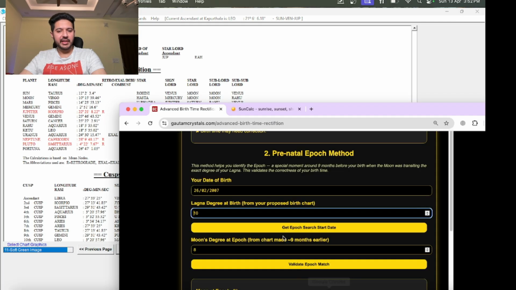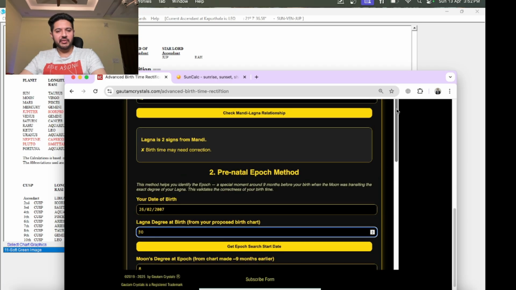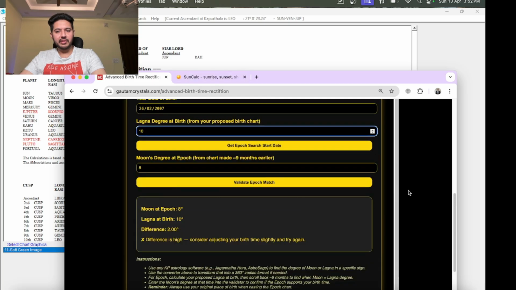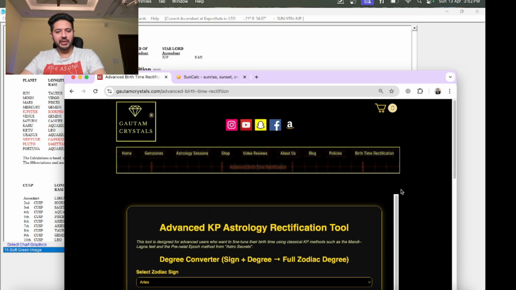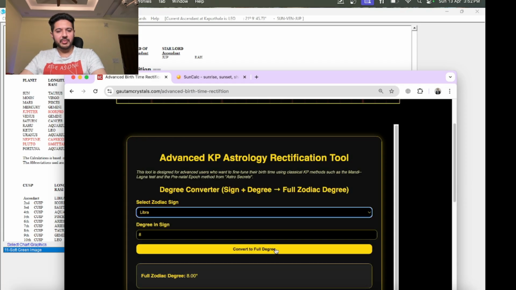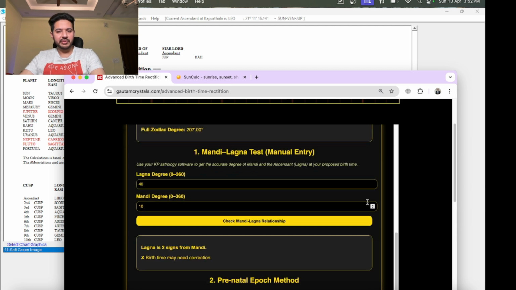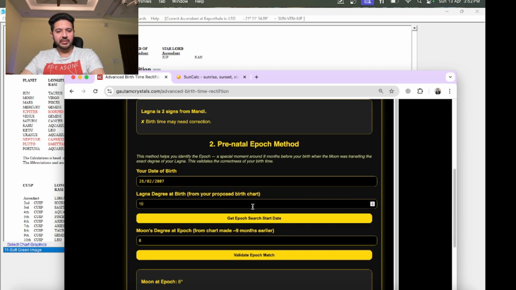So going again to my website, over there you have to enter 27 degrees of Libra. So let's just go right on the top. So 27 degrees of Libra. This is what you have to enter right here. And this will give you the full degree, which is 207 degrees. So this is 207.